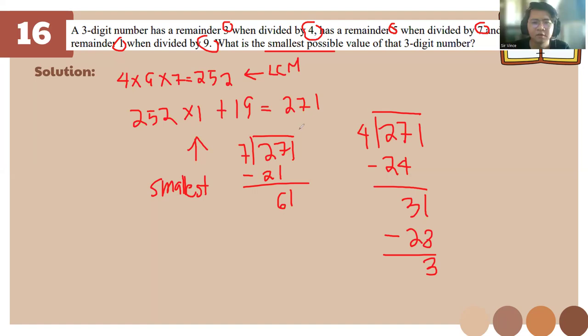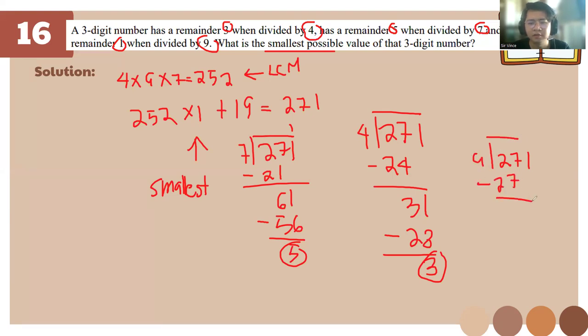Okay, we're just finding the remainder. Correct. And now 9, 2, 7, 1 remainder. We'll get 27, remainder of 1. So the answer is 271.